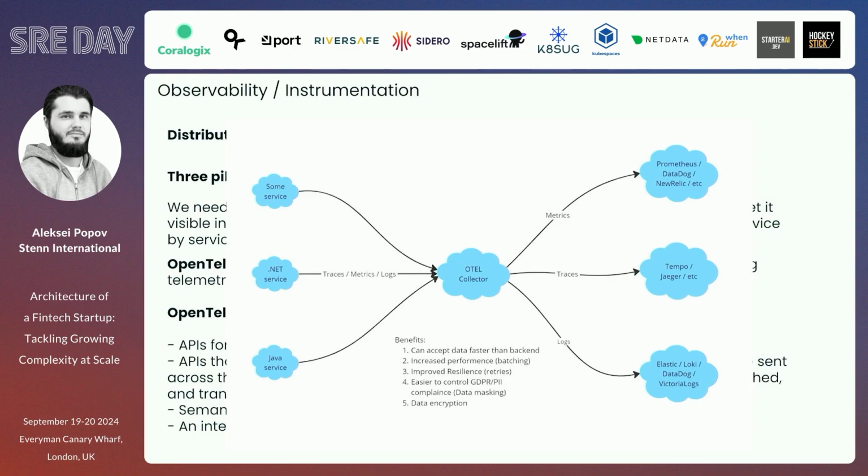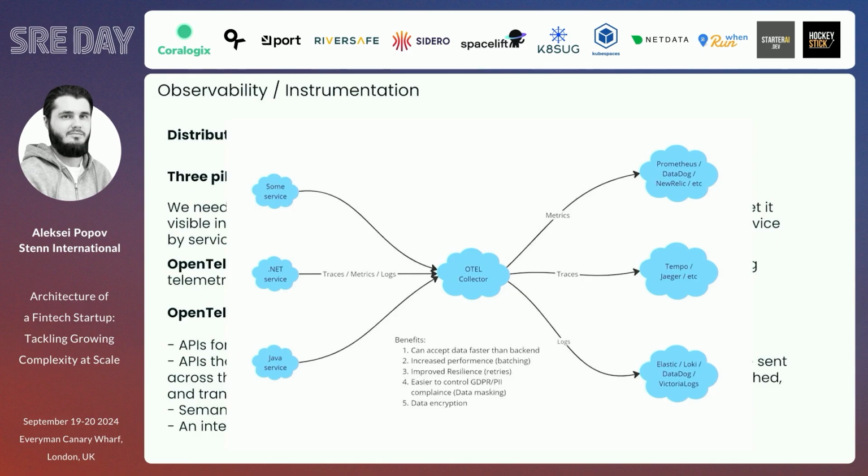The benefits: it can accept data faster than the backend. If I'll be sending data to Prometheus, maybe there'll be some issues with that. Increased performance related to batching, we can do more efficient operations. Improved resilience with retries. If, for instance, Tempo is not responding, we can just wait for later and don't have this responsibility on our .NET service.